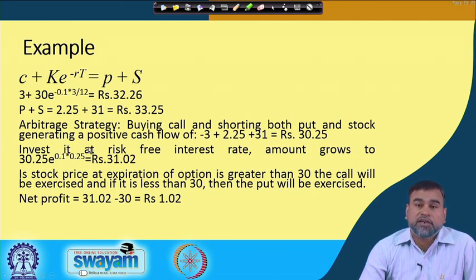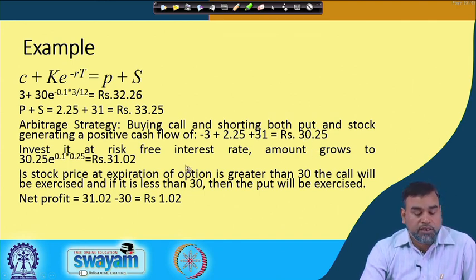So what is the arbitrage strategy you can create? Buy the call, short both the put and the stock. How much cash flow can you generate? Buying the call means you have paid 3 rupees, the premium for the call option, so minus 3, then plus 2.25 plus 31, and your cash flow will be 30.25.